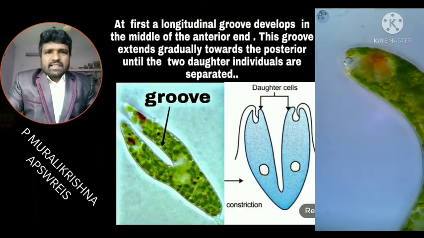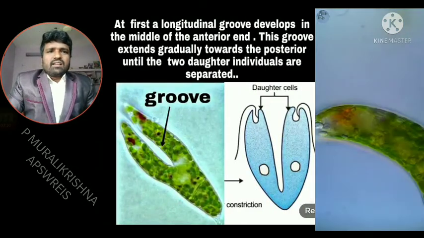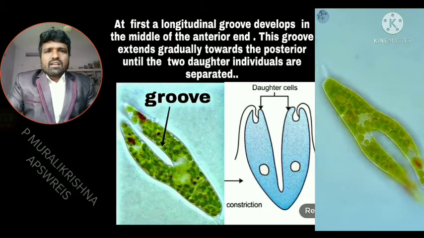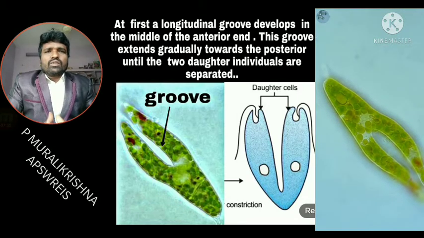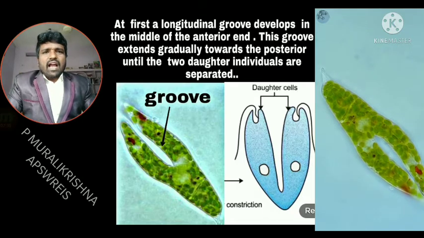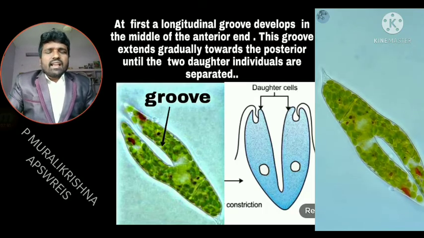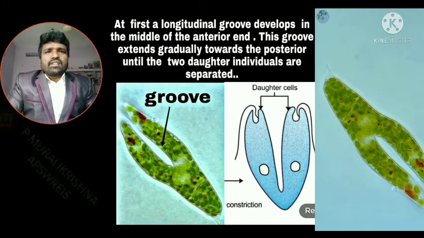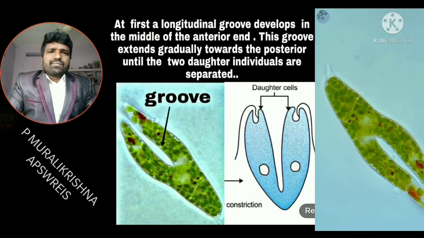Observe the diagram. A longitudinal groove develops in the middle of the anterior end.